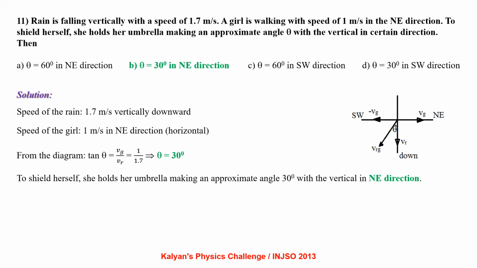From the diagram we can see tan theta equal to v girl by v rain, which comes out to be 30 degrees. So to shield herself, she holds her umbrella, making an angle approximately 30 degrees with respect to vertical in northeast direction.